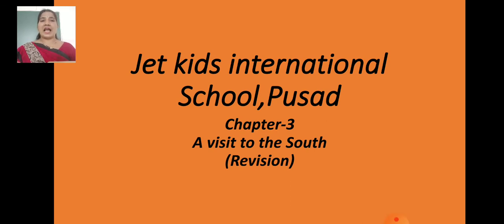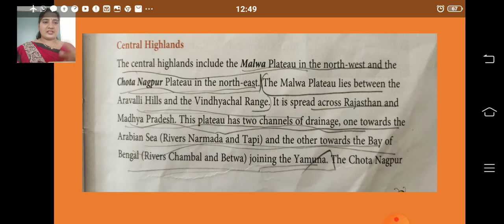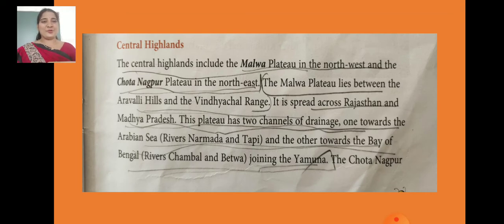Children, now this is the last chapter which is going to come in your first assessment. So let's see how to study. Okay, children. So if we will see the name of the chapter, that is A Visit to the South. In the previous video, we studied about two chapters: A Visit to the North, and the second one, The Great Indian Desert. So I hope you all are studying like that only. Third chapter is A Visit to the South, children. So let's start.